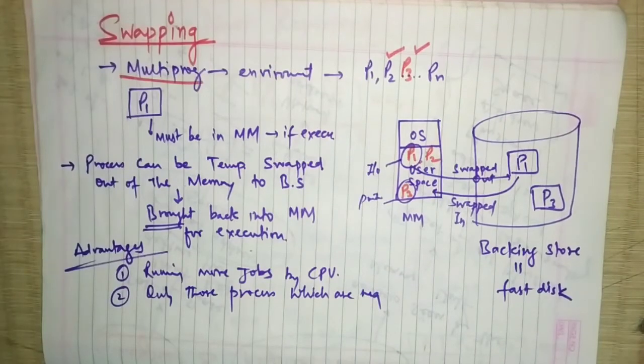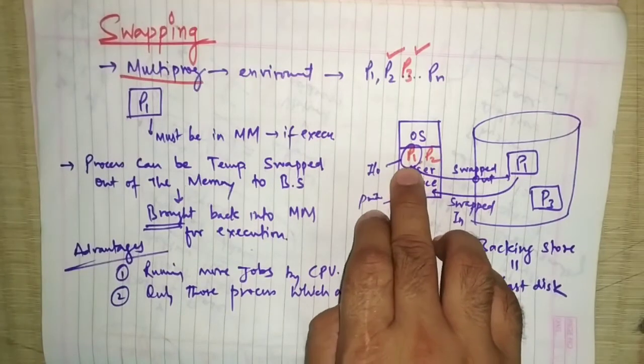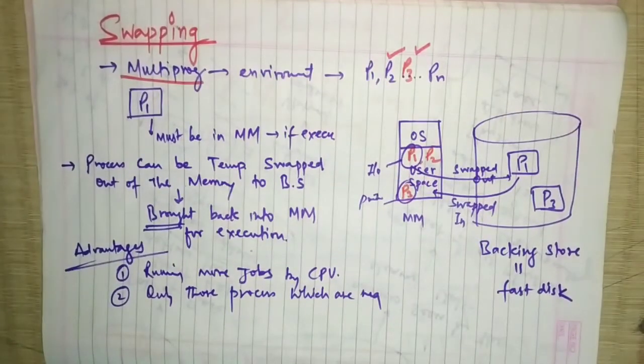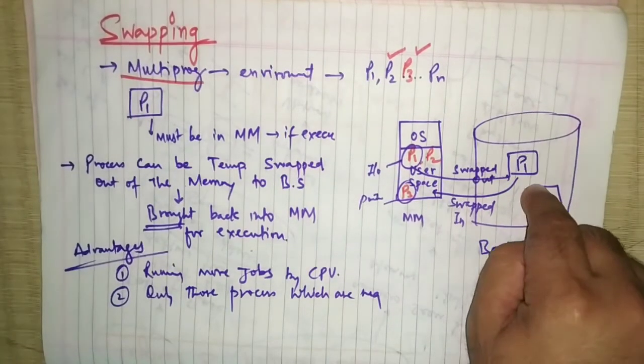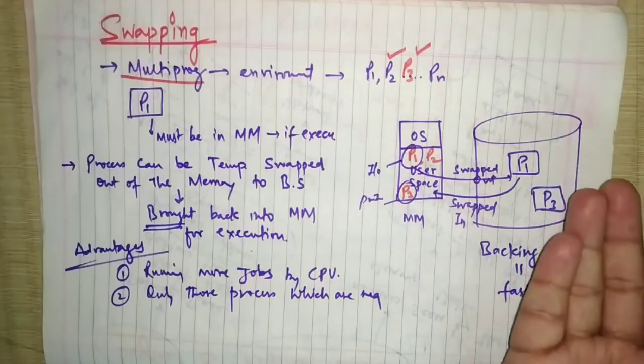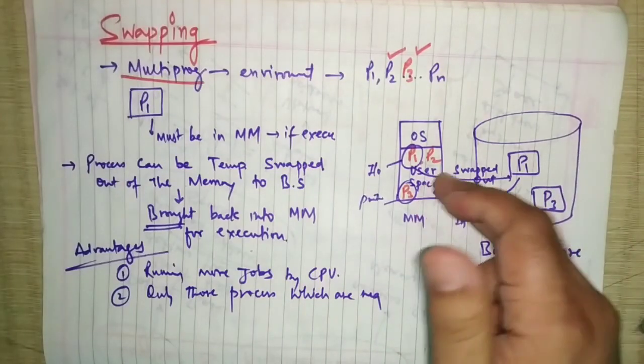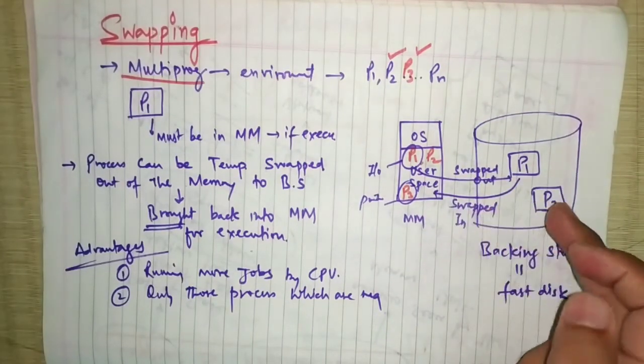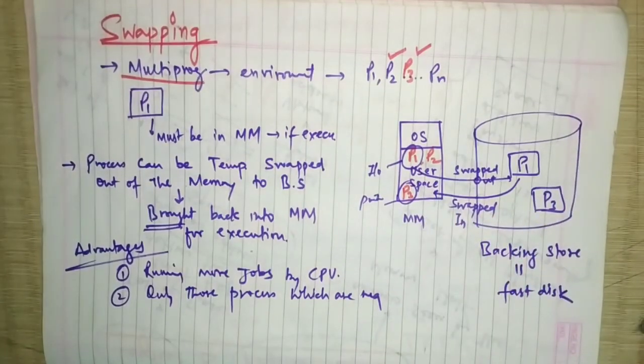So we can shift these unused processes into the backing store, the fast disk, and then when they are required, we can bring all those swapped out processes from the backing store back to the main memory. Okay, so this is all about swapping.